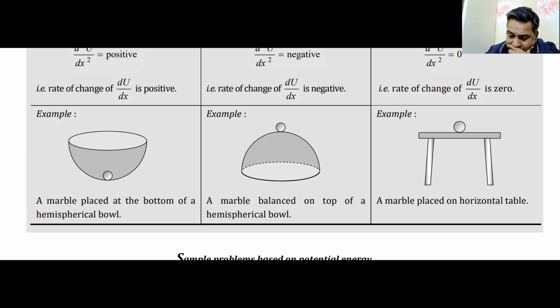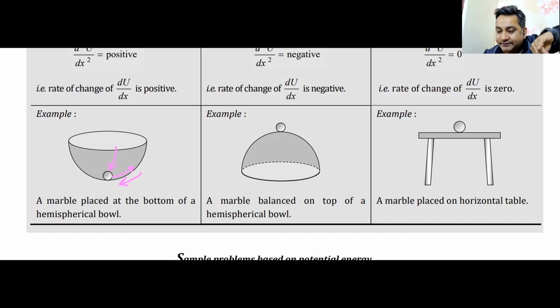Now look at this ball, the pink one. This ball is at the bottom of a bowl. It could be a bowl, it could be a sphere, it could be anything. Now, if I push this ball upwards here, what happens to this ball? It goes higher up. Now, if it goes higher up, it will automatically try to come back to its lower position. Yes or no? If I push this ball or marble up the hill, it will go up, but it will always try to come back.